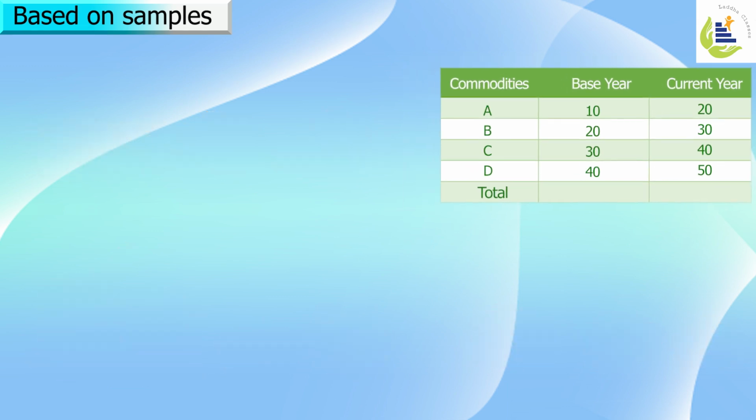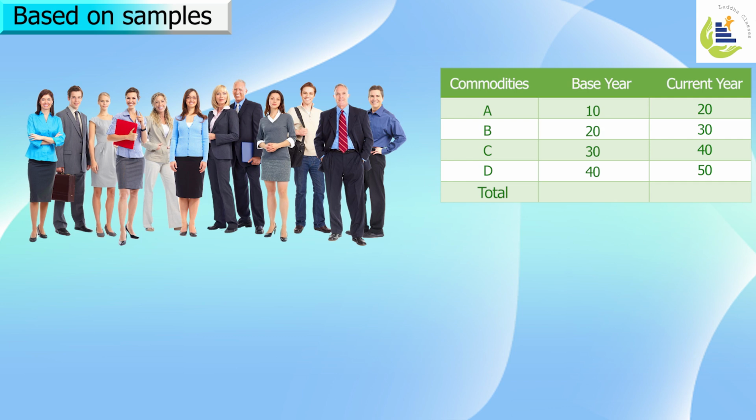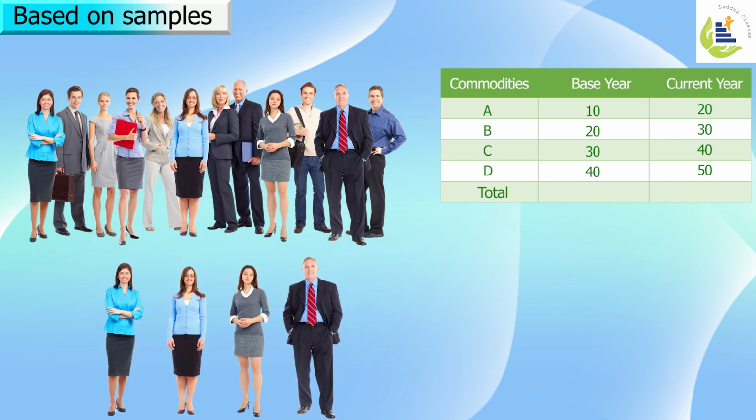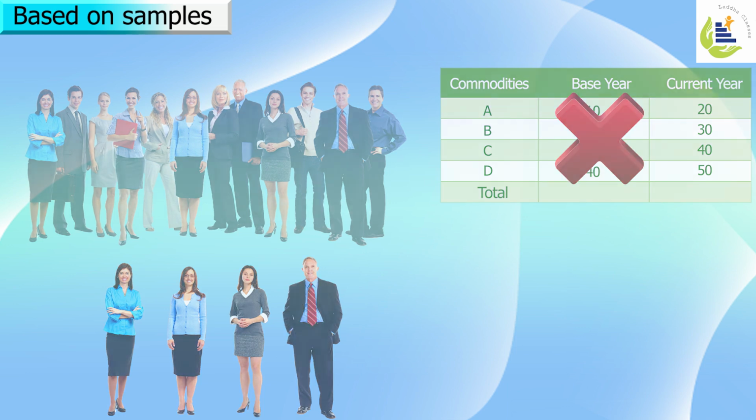Another example of sampling is that we do not try to collect data from all the people. We try to collect the data from specific people, right? So if we do not take a homogeneous sample for the study, then our study will be a biased study. That will also lead to a biased outcome, and a sampling error will be created in the calculation of the index number.